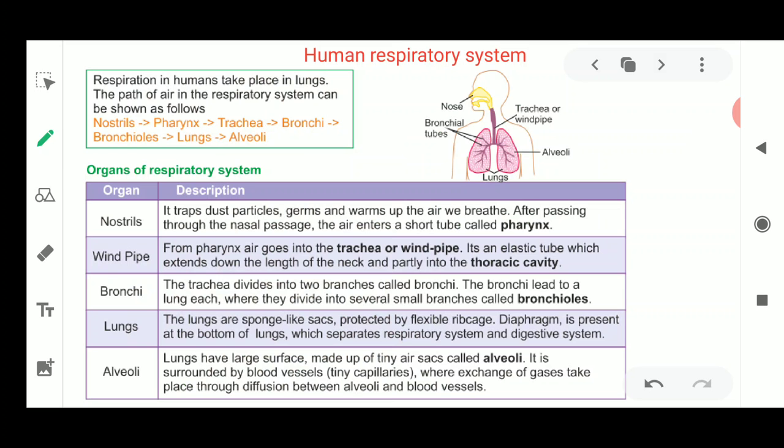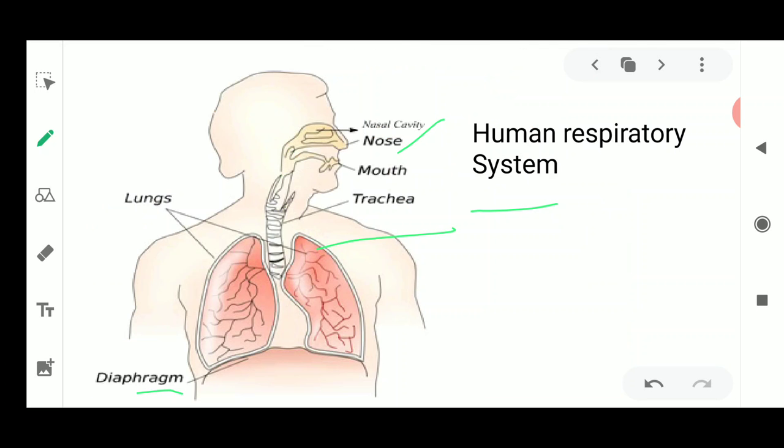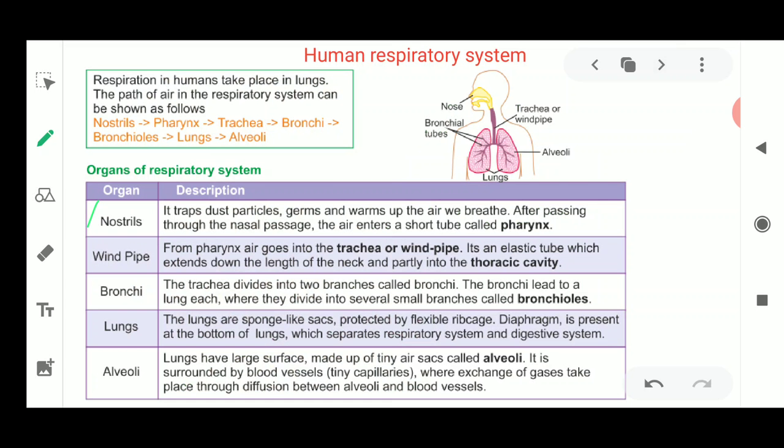So what organs are present in this system, we'll deal one by one. The first organ is the nostril. Where is this nostril present? These are the nasal openings, nares. These are also known as nares in your nose. The openings present in your nose for breathing are known as the nostrils.